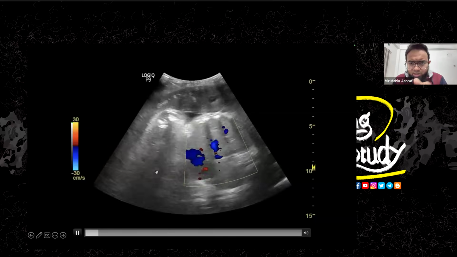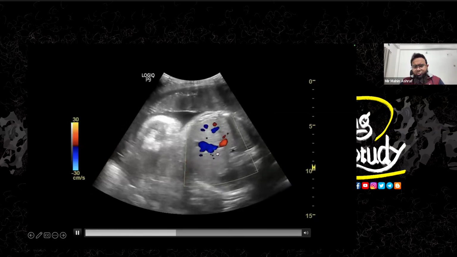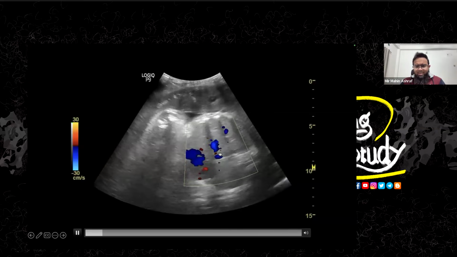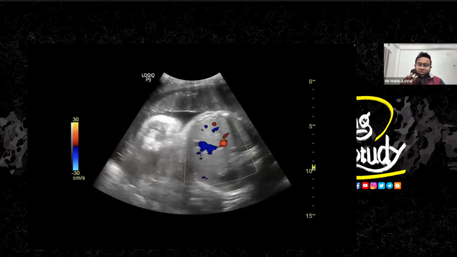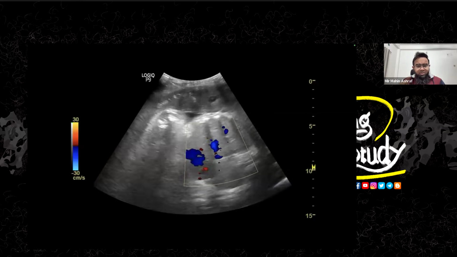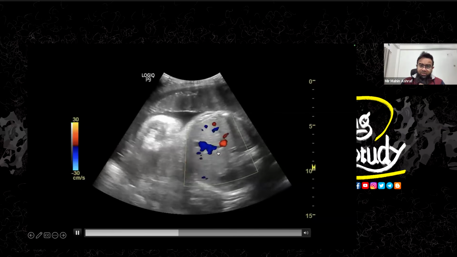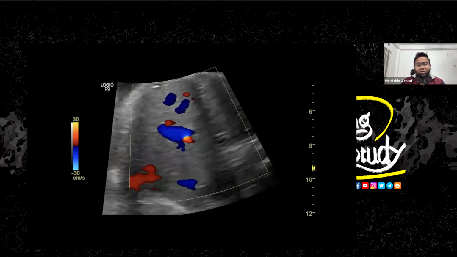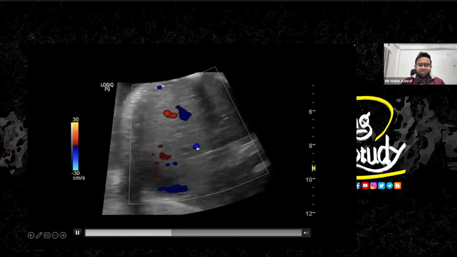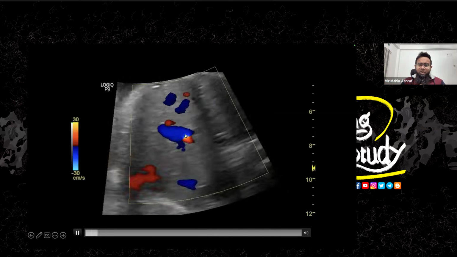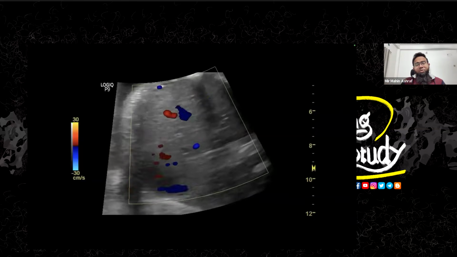If you look at this picture, you can see only this part is showing some aliasing. So whenever you see aliasing in a picture of the abdominal circumference, this aliasing part should be counted as the ductus venosus. Let's check that. We have magnified the image. On magnification, you can easily see this is the aliasing part, showing the lightest color.